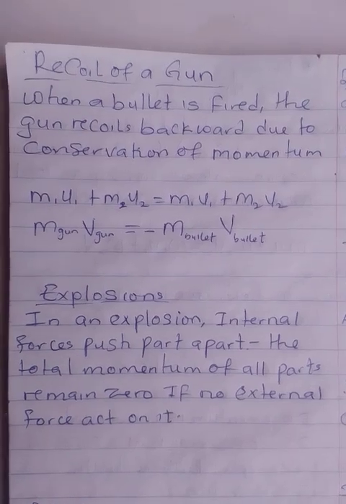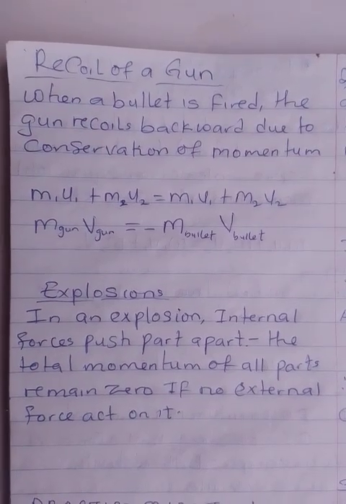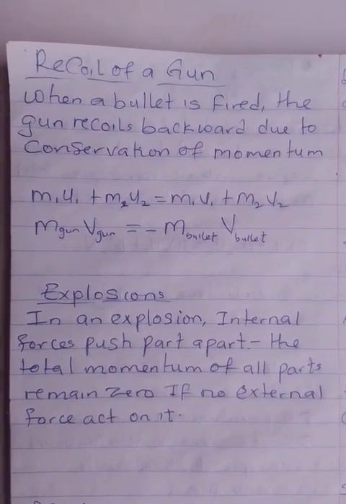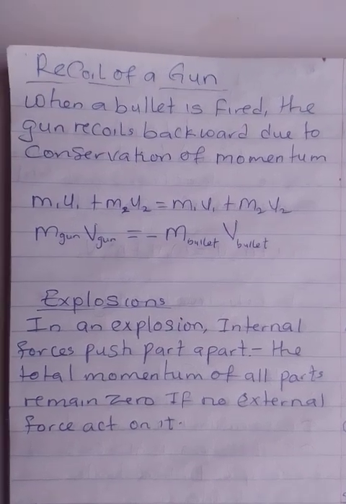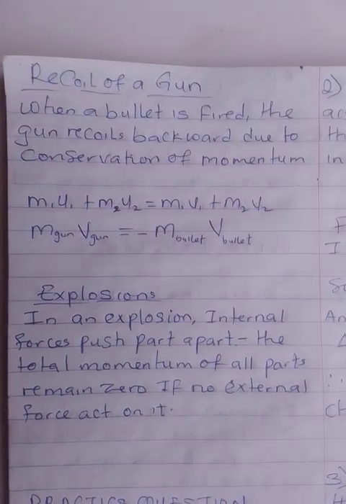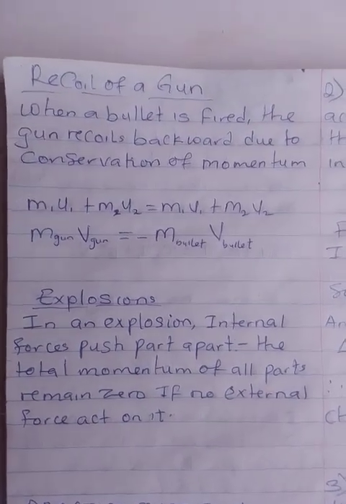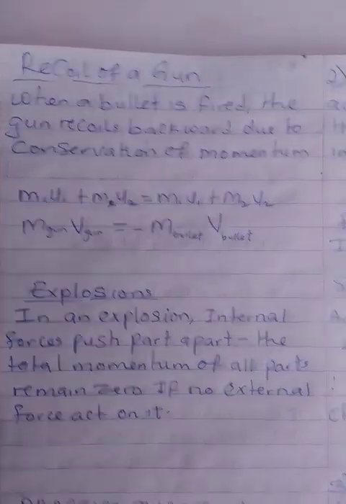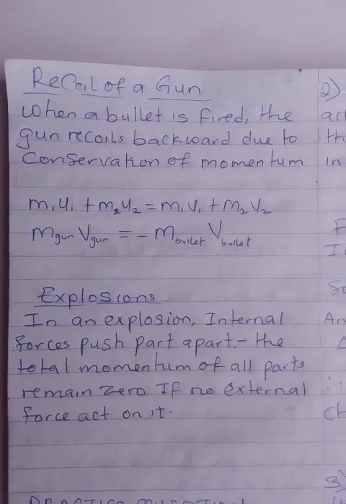We need to take note of this because there are some special cases of momentum and collision that we need to take note of.